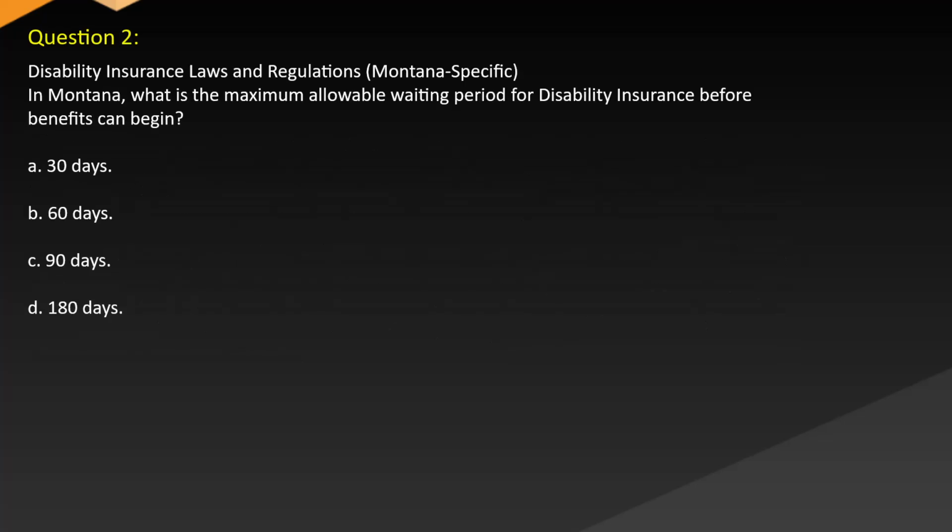Question 2. Disability insurance laws and regulations. Montana specific. In Montana, what is the maximum allowable waiting period for disability insurance before benefits can begin? A. 30 days. B. 60 days. C. 90 days. D. 180 days.